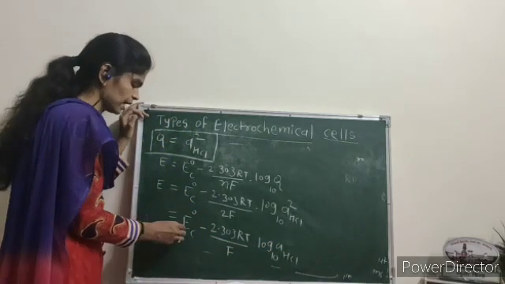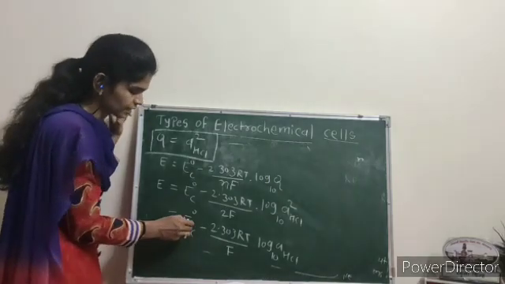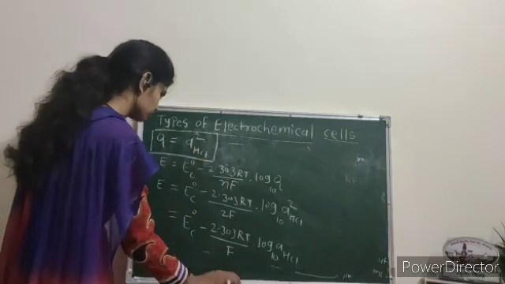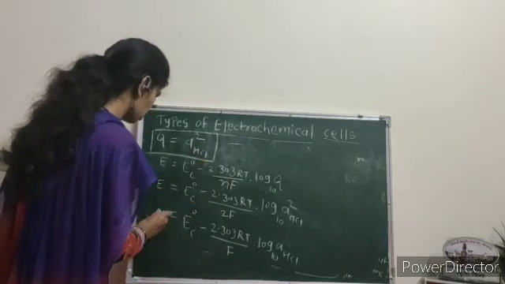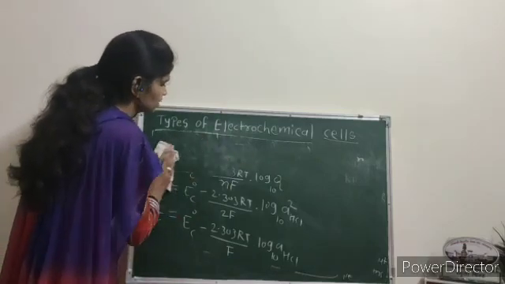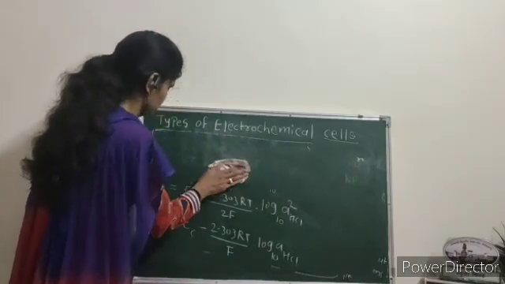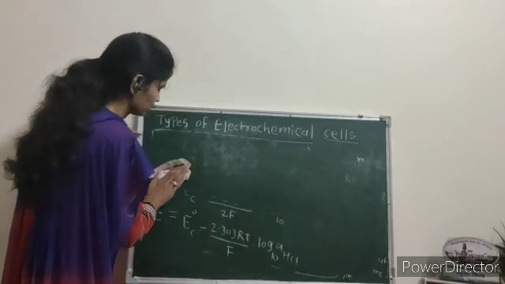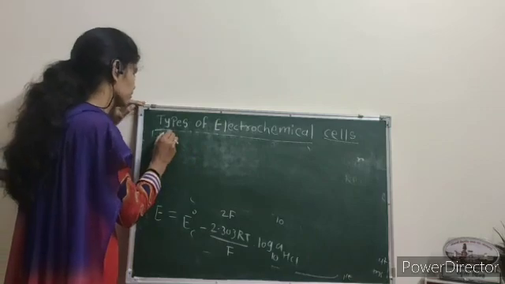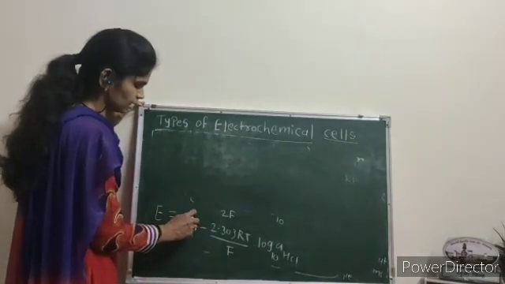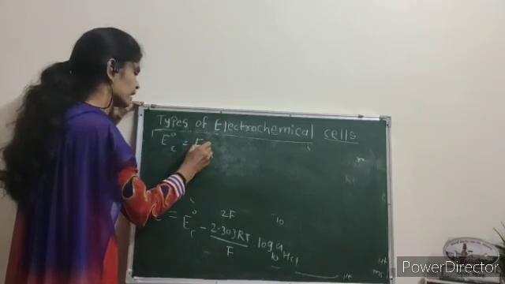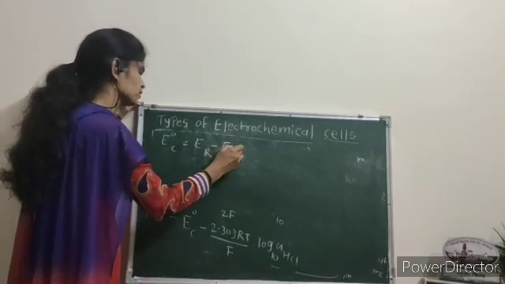Now we calculate the EMF, the standard EMF of the cell. We all know that the equation for finding the EMF of the cell is E naught cell equal to E right minus E left.